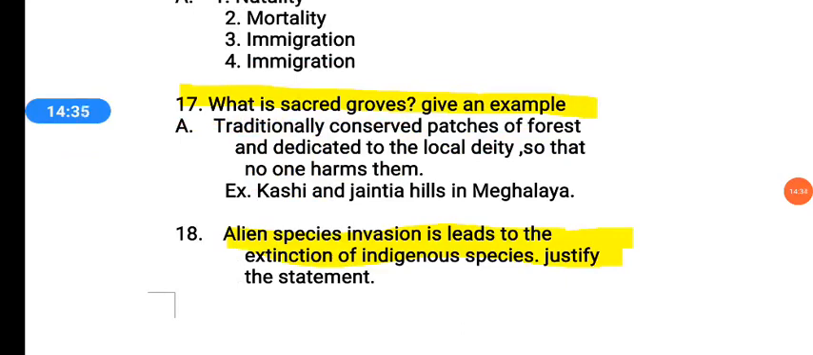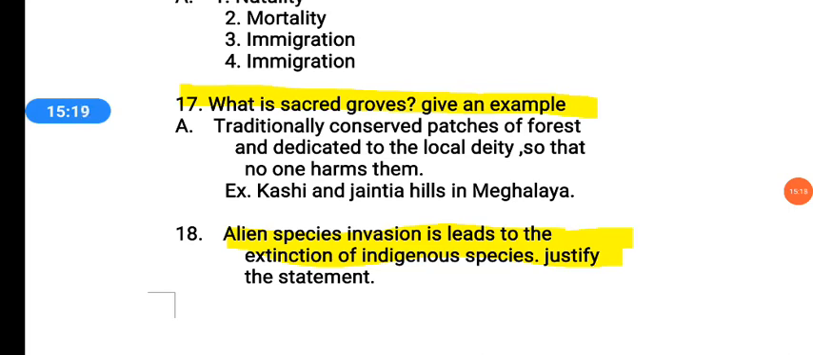The 17th question, what are sacred groves? Give an example. Sacred groves are traditionally conserved patches of forest dedicated to the local deity so that no one harms them. Deity is nothing but God. In the name of God, we conserve a patch of forest, so it is called a sacred grove. The best example is the Khasi and Jaintia hills in Meghalaya.